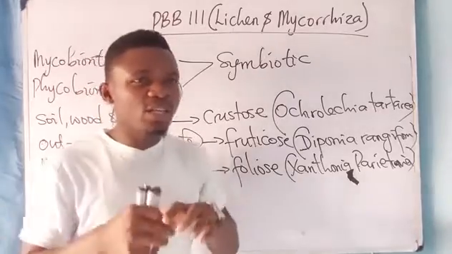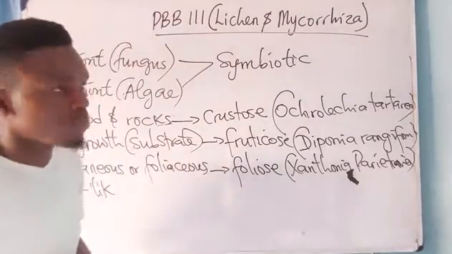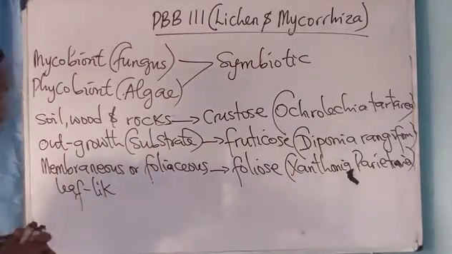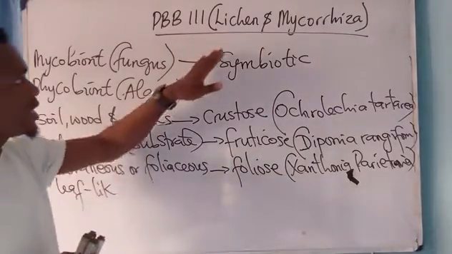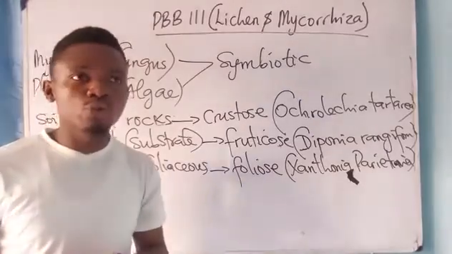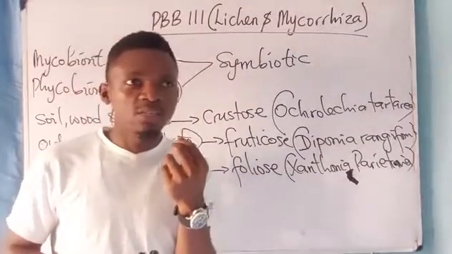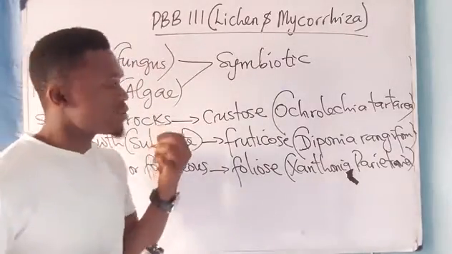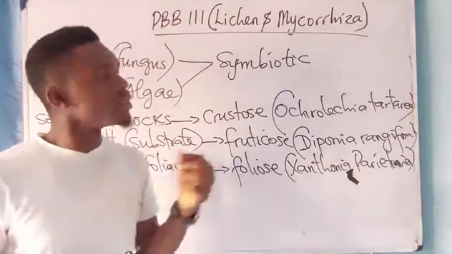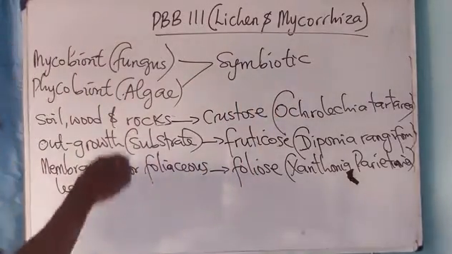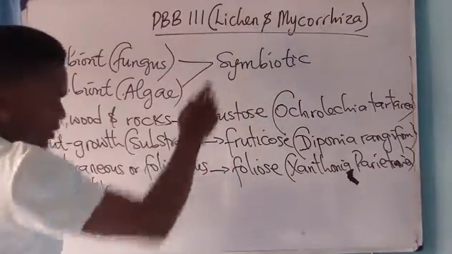They help in breaking down dead and decaying organic matter to become nutrient or manure, okay? And lichen is also used to produce litmus paper. Litmus paper is used as an acid or basic indicator. So that is all about lichen.